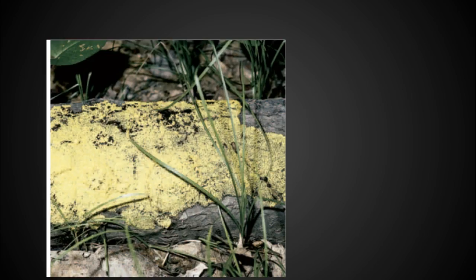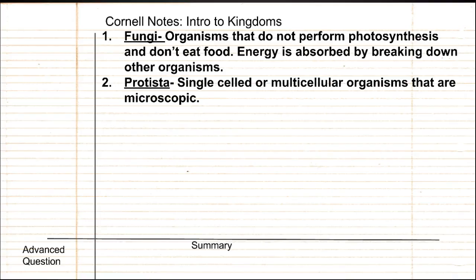This yellow stuff on this tree, you see the tree back here, is actually a protist. This is a single-celled organism, and it's growing on the tree. Okay. Make up your question for two, and then we'll move on to three.